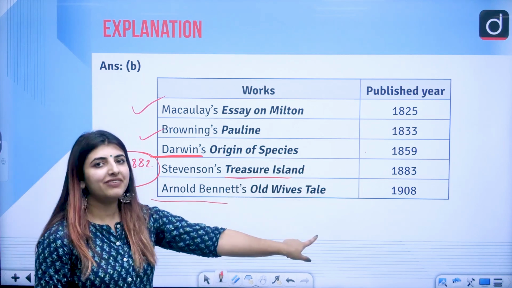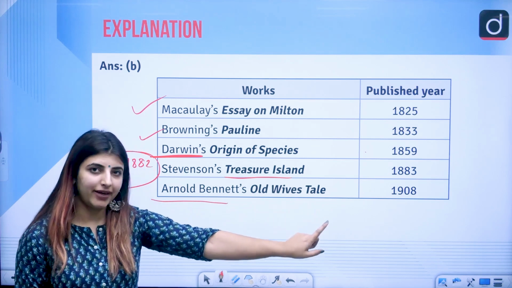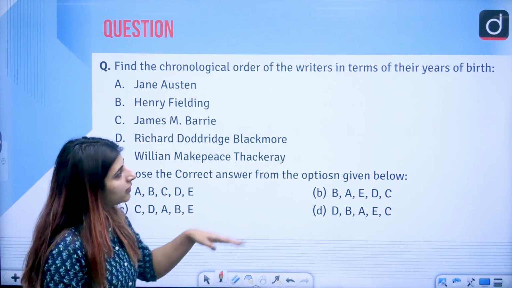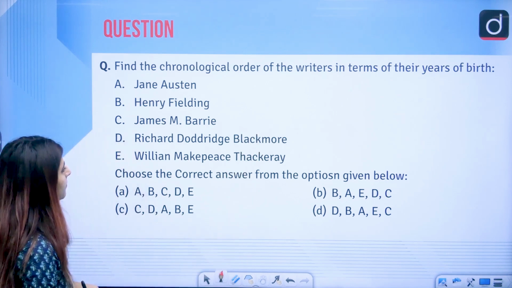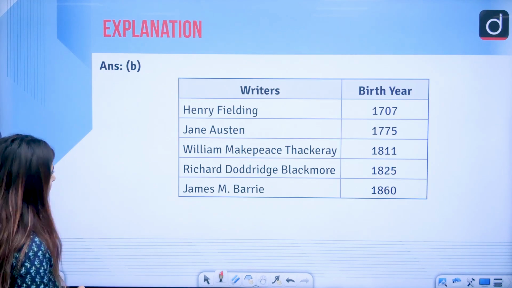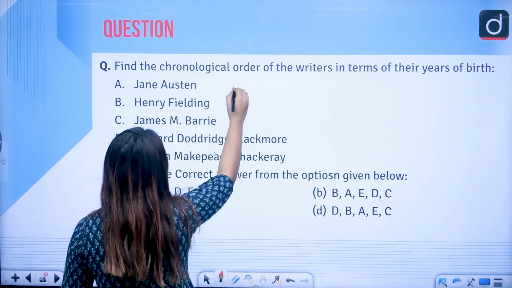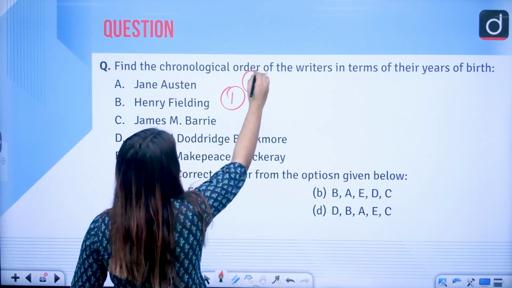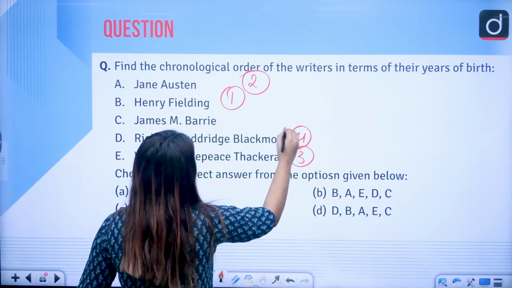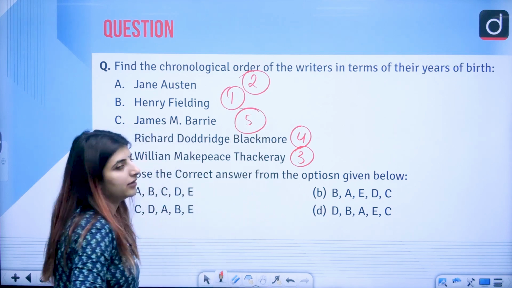Arnold Bennett's Old Wives' Tale, 1908, correct? Again, chronological years of birth. The answer to this question is option B. That is B, A, E, D, C. Let's see.